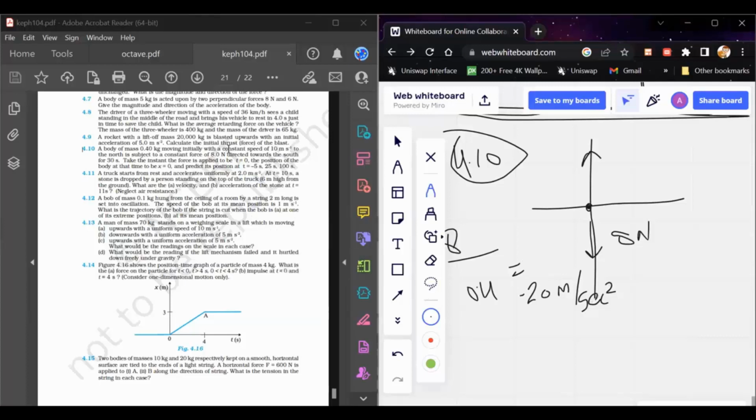Now you have to tell the position of this body at t equals minus 5 seconds. You might be confused about what is meant by negative time.